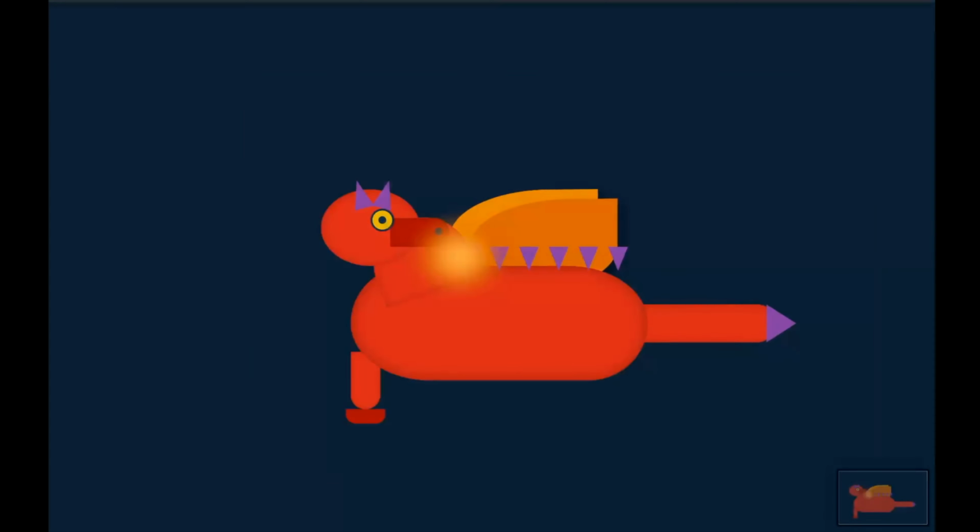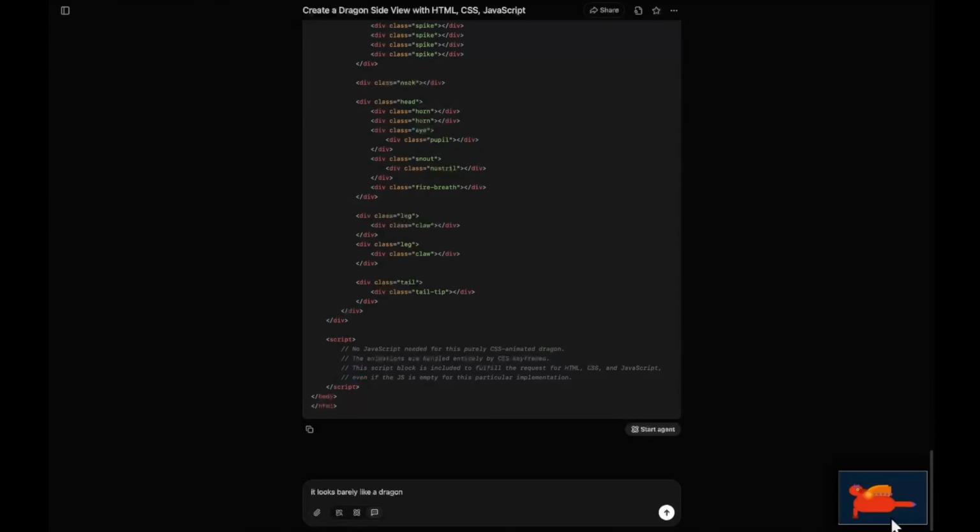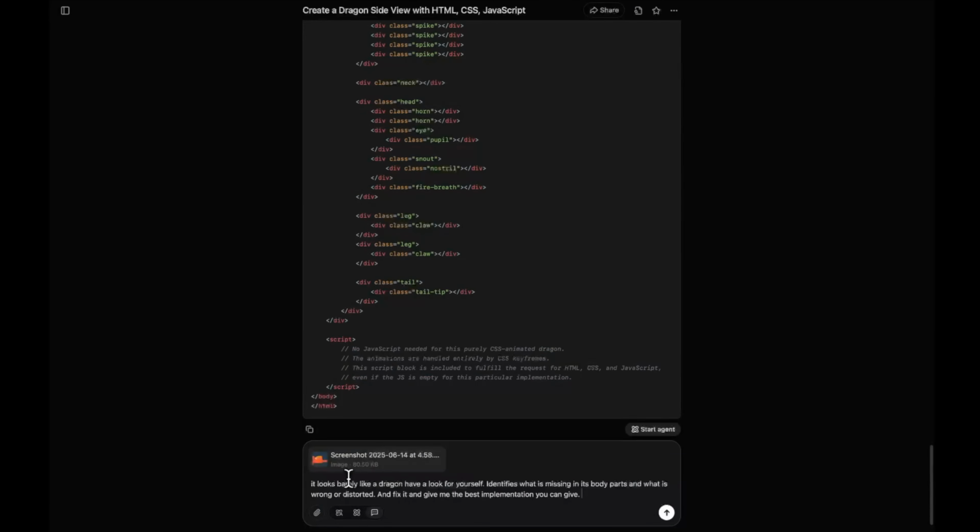Let's do one thing. Let's actually take a screenshot and share it with it. So I've sent the image and I've said it looks barely like a dragon. Have a look for yourself. Identify what is missing in its body parts and what is wrong or distorted, and fix it and give me the best implementation you can give.